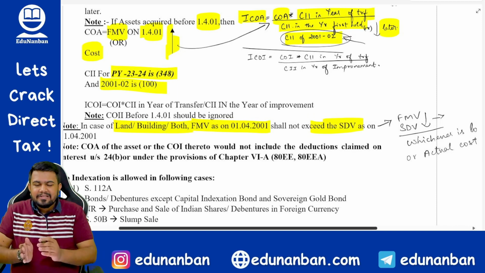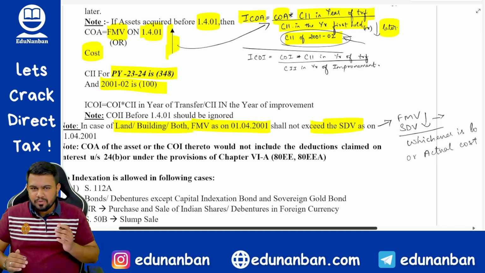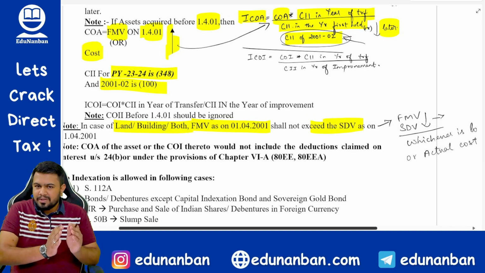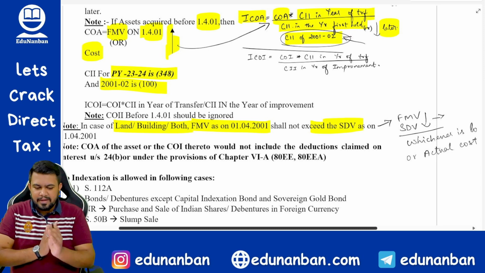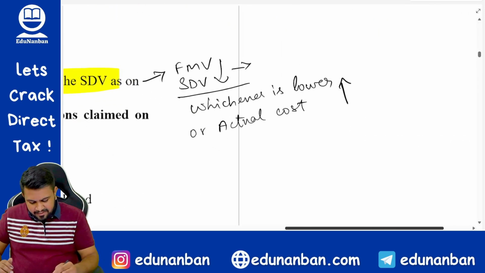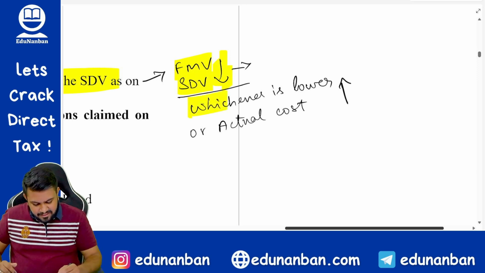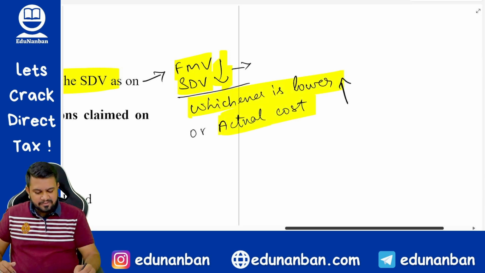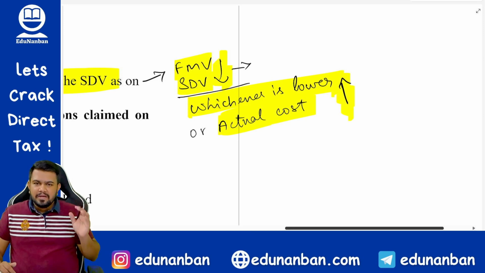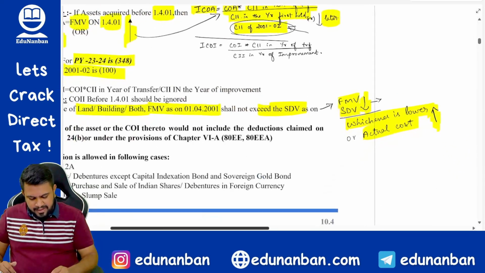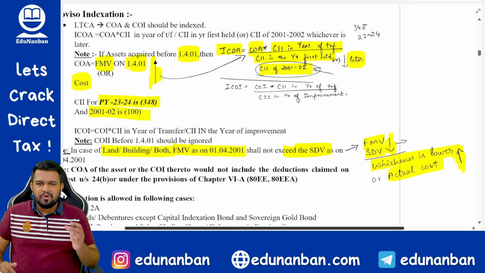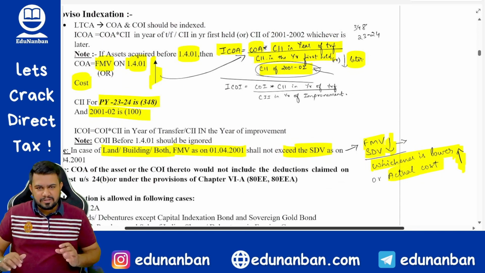So in case of land or building or both purchased before 1/4/2001, take the fair market value or stamp duty value, whichever is lower. Then whichever is lower or actual purchase price, whichever is higher, you take as the cost of acquisition. Fine, and then use it in the indexation formula to find out the indexed cost of acquisition.